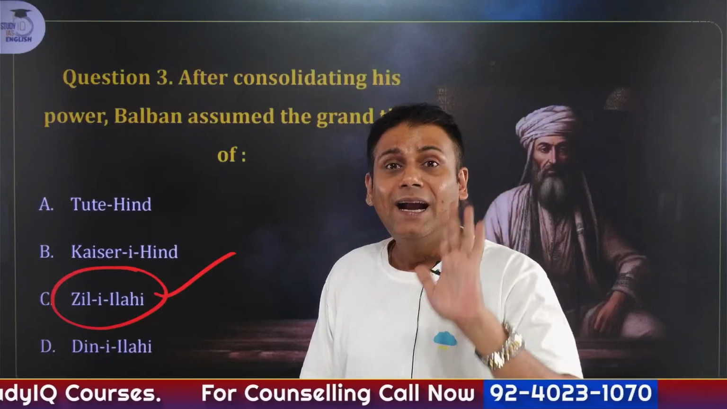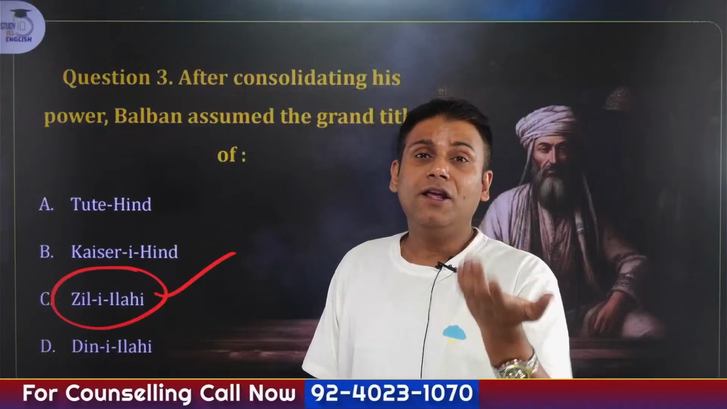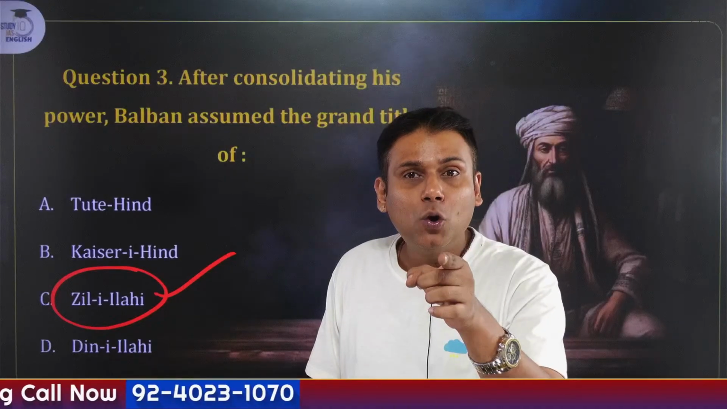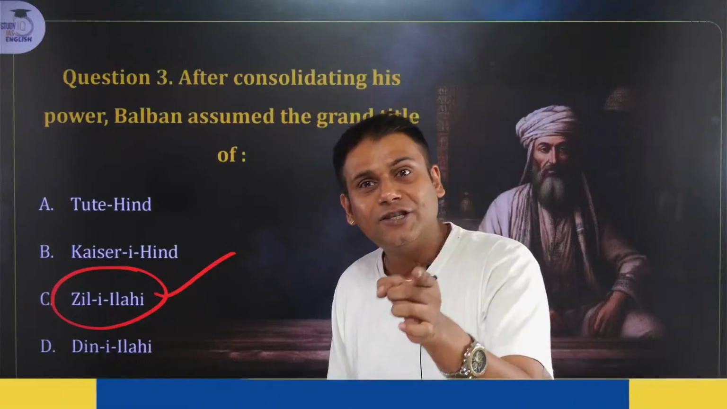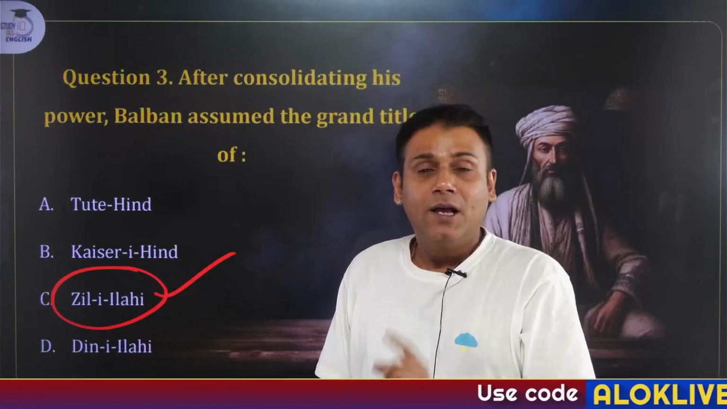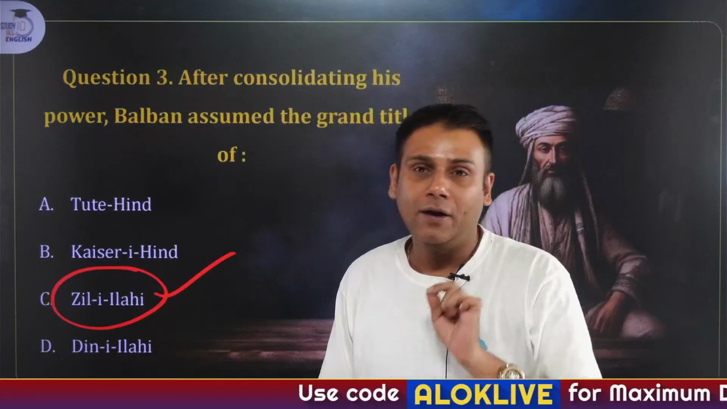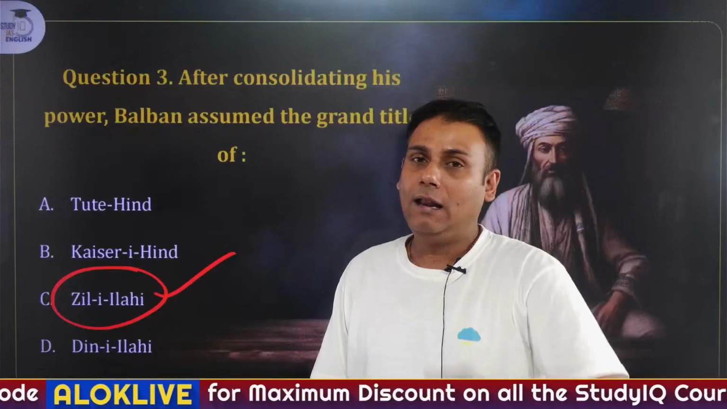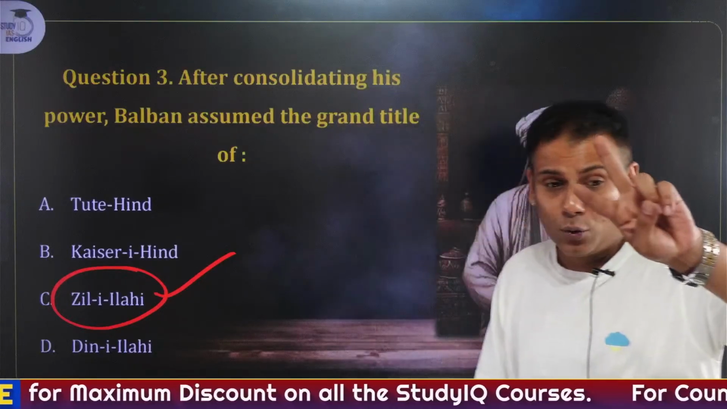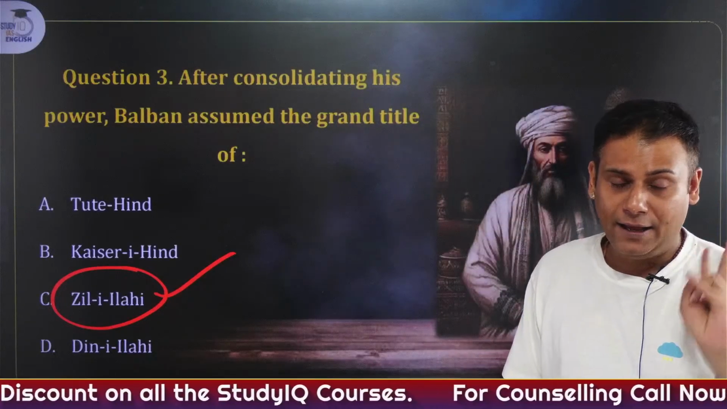And he said Niyabate Khudai. Niyabate Khudai means you have to follow the instructions of the Sultan. Why? Because since the Sultan is Zile Illahi, since the Sultan is the shadow of Allah on the earth, it simply means that the orders of the Sultan are the orders of Allah. So, Niyabate Khudai and Zile Illahi.